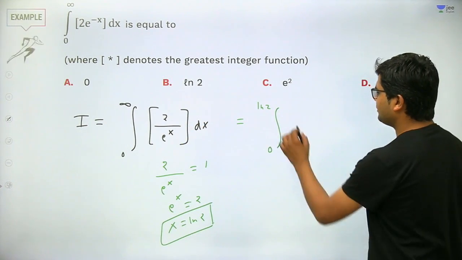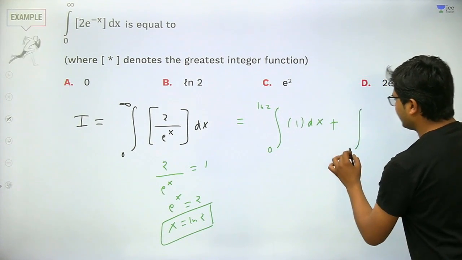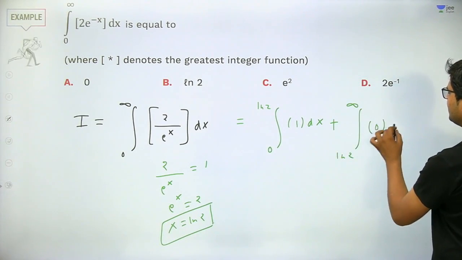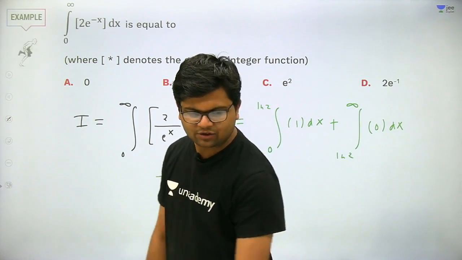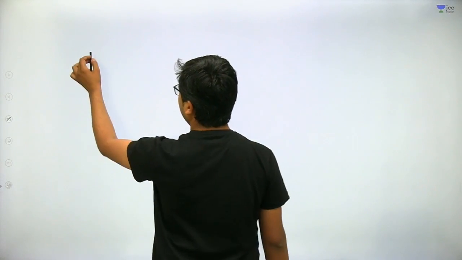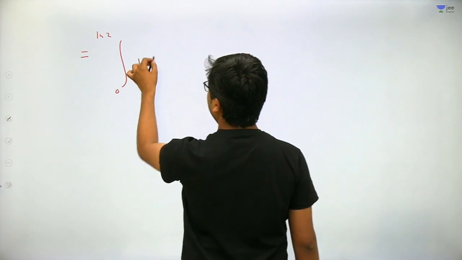So the greatest integer will come out to be 1, plus this integral remaining after that, ln 2 to infinity, the whole fraction will become 0. So it will be 0 dx. Got my point? Very good students, very good. So let's start with solving it. This integral will be 0 to ln 2, 1 dx.